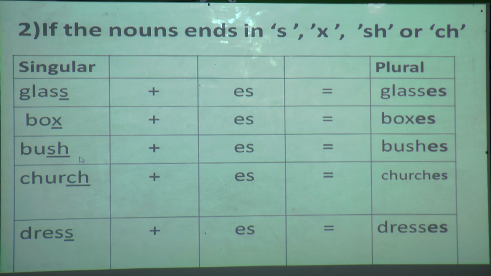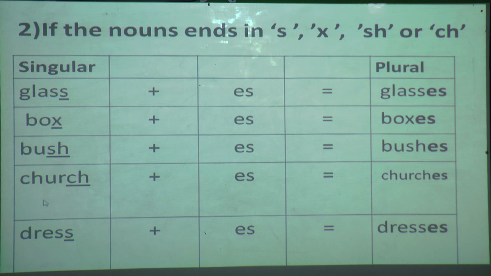Now third, bush. Which noun is this? Bush. In this noun you can see the word ends with two letters, sh, and according to our rule sh is also included. So what am I going to do? I am going to add es to this bush. So our answer is bushes. Bush plus es is bushes.